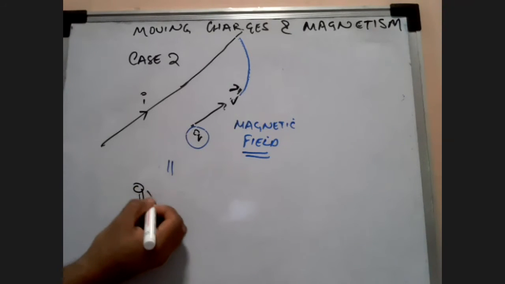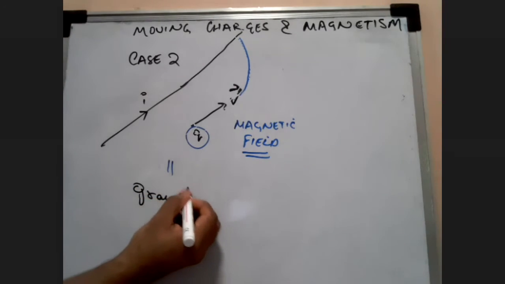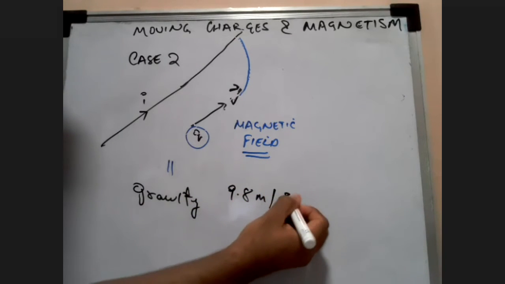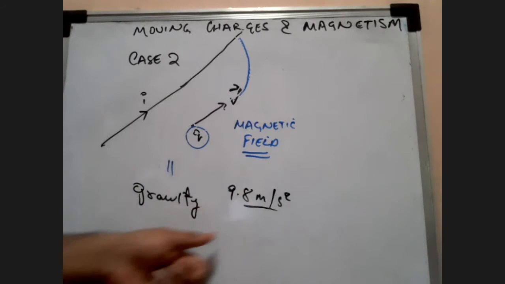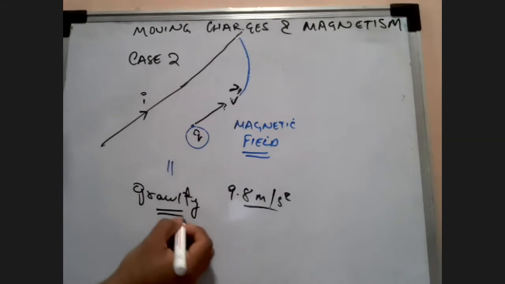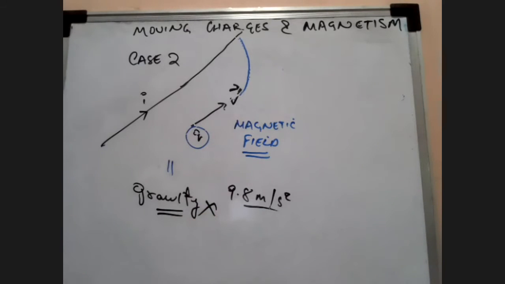Everyone knows the value is 9.8 meters per second squared. But do we know why gravity is caused? No one knows. There are some things we don't know, but we can study the behavior of them.